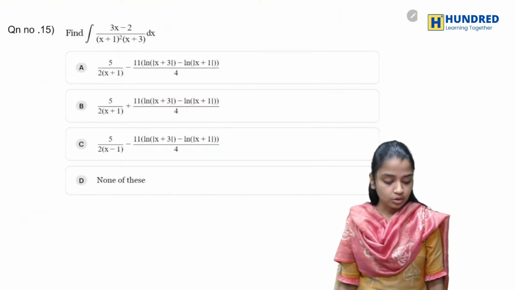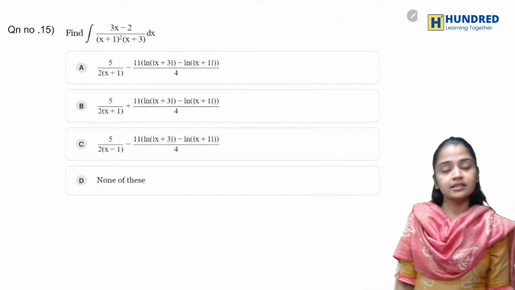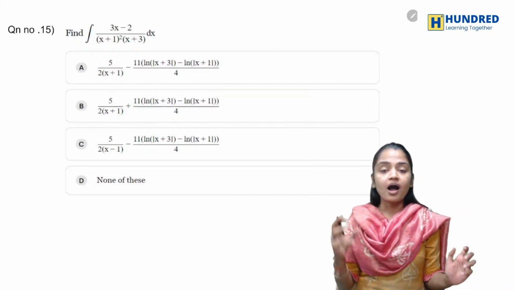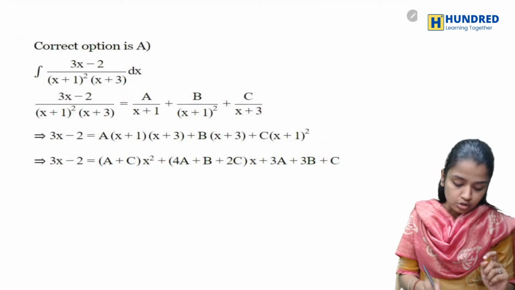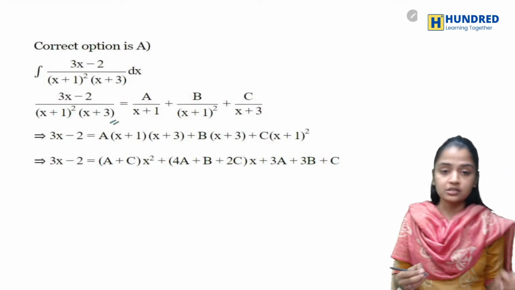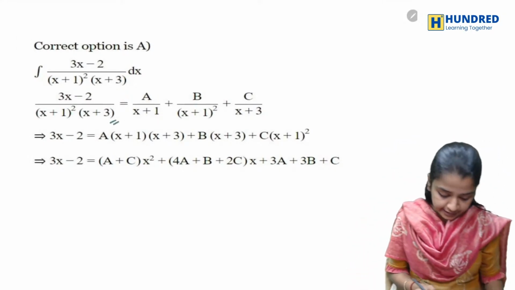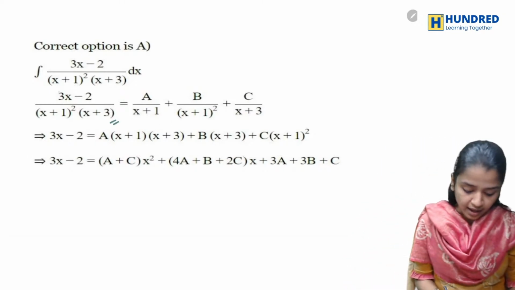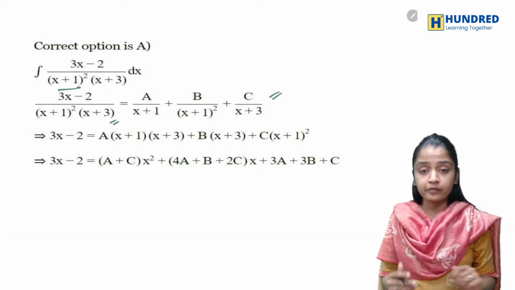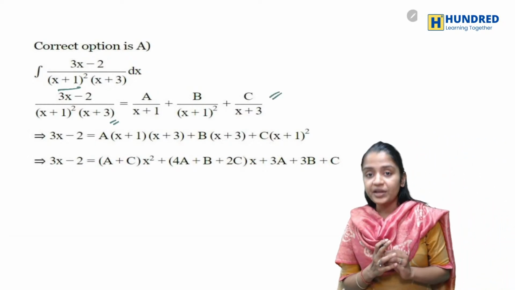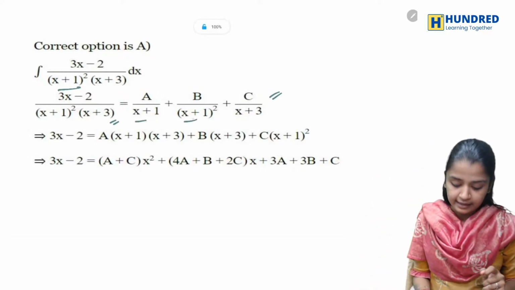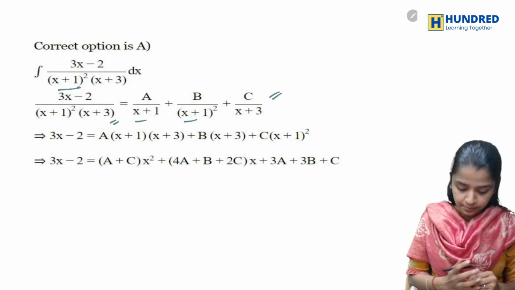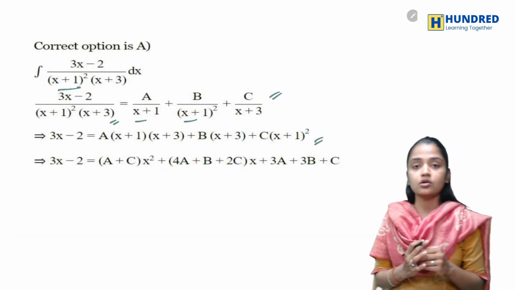Okay, now let's go to the next one. Basically this is your integral, and you have to solve it by the partial fractions method. I'm using the partial fractions method to split it. When you have a square term, you have to write it twice. Now I'm taking the LCM, and when I take the LCM, I get an expression of this form.